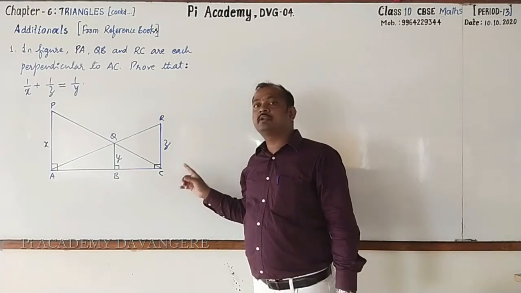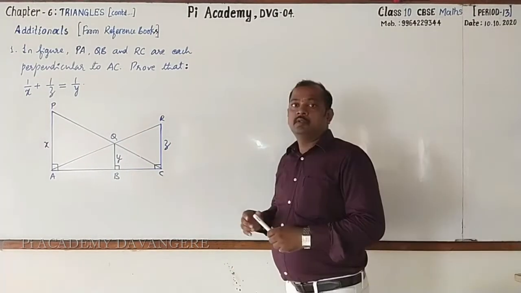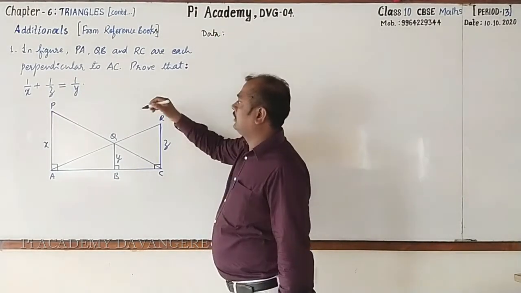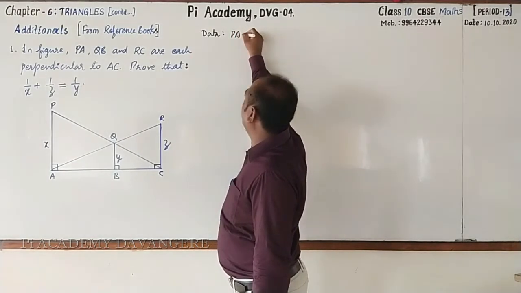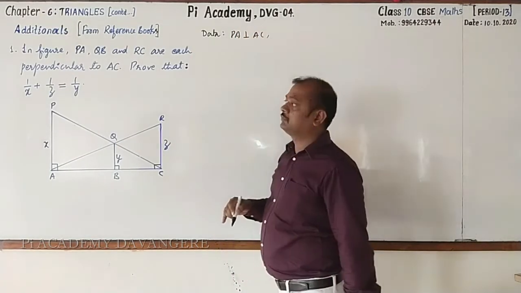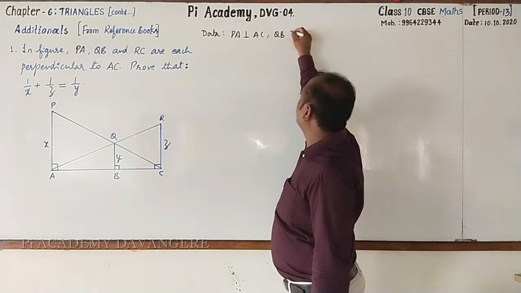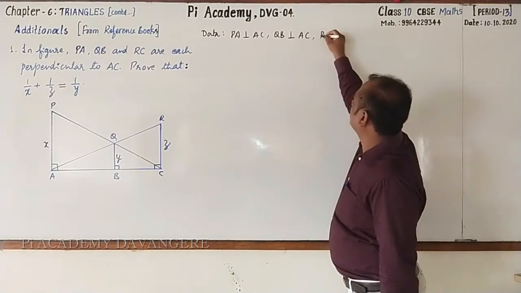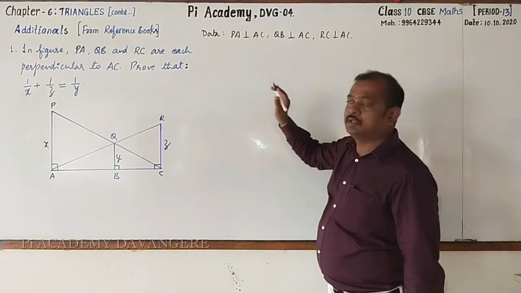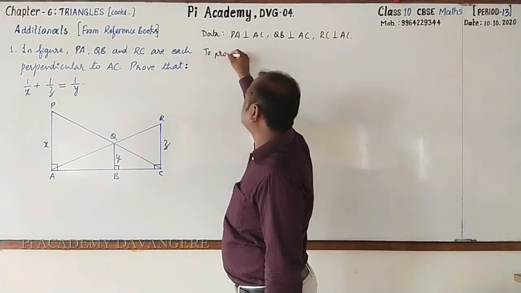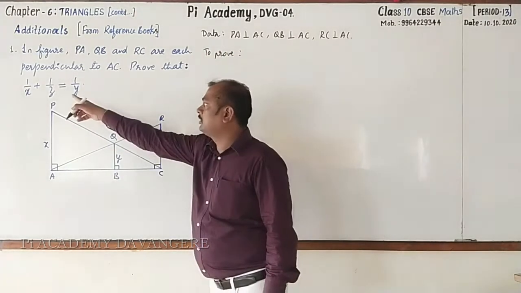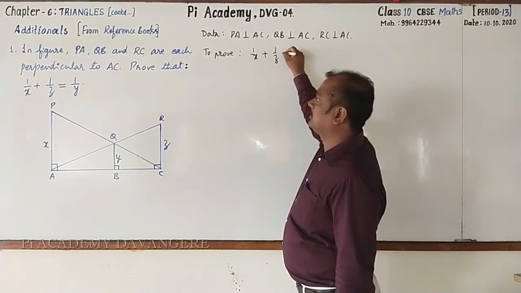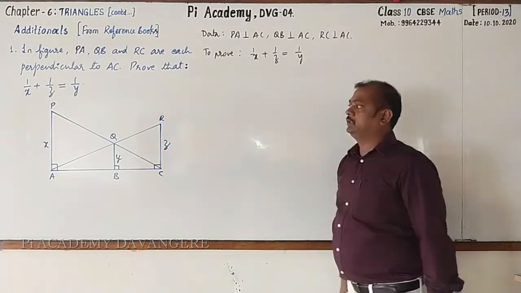Afterwards, you have to start writing with me. Copy this. Okay, start writing with me. It is data. They have given PA perpendicular to AC, QB perpendicular to AC, as well as RC perpendicular to AC. This much has been given. With this information, we have to prove that 1 by x plus 1 by z equal to 1 by y.